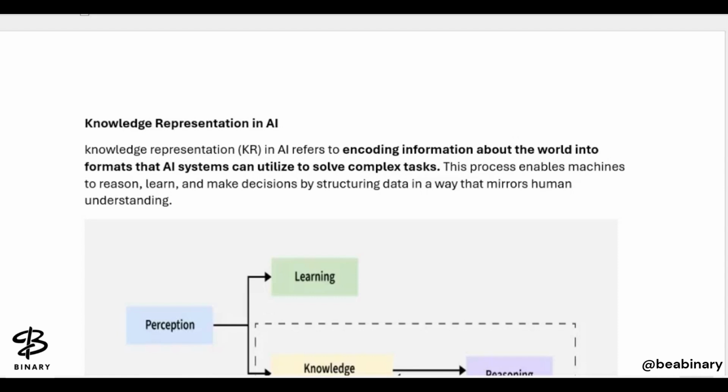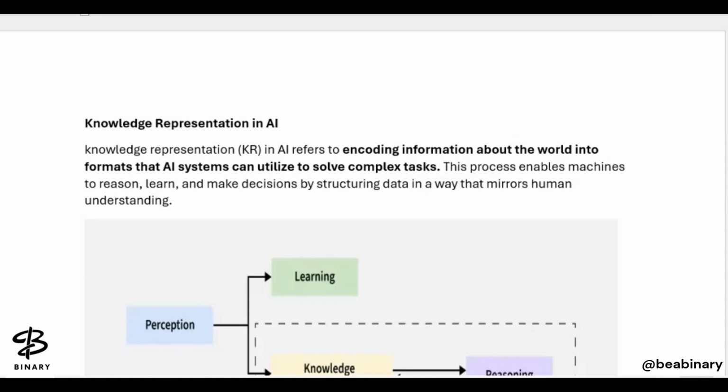There are three factors which are put into a machine which make it valuable. What three factors do you basically put into a machine? First is the knowledge, then the reasoning, and then the intelligence. Now, what is knowledge? The information related to the environment is stored in the machine, right?